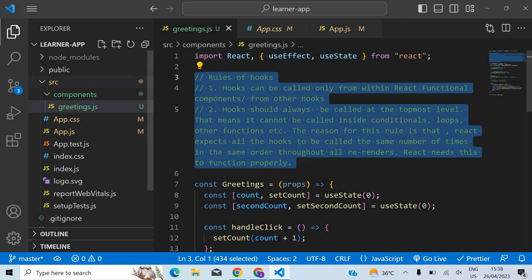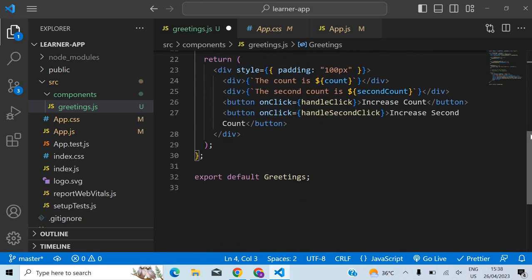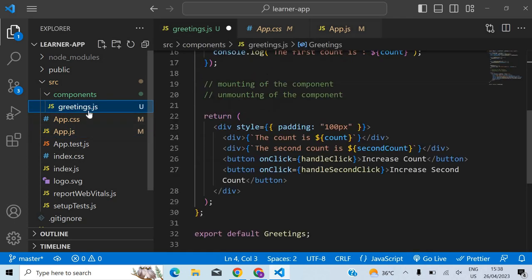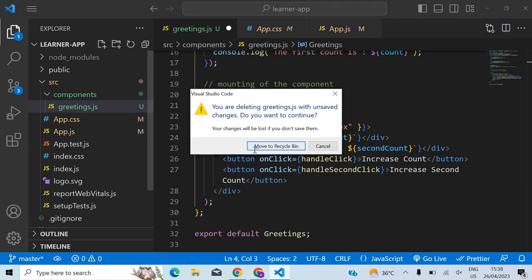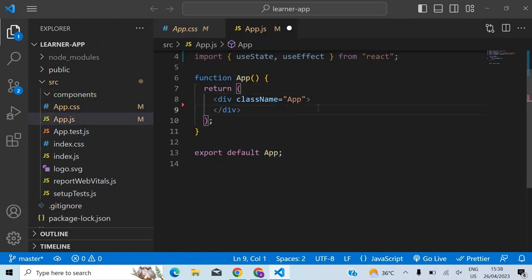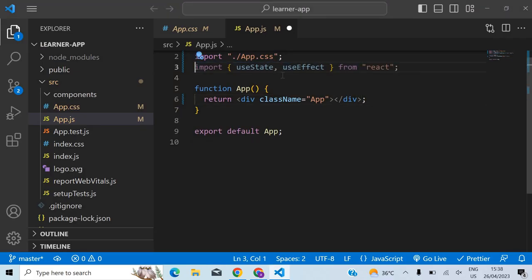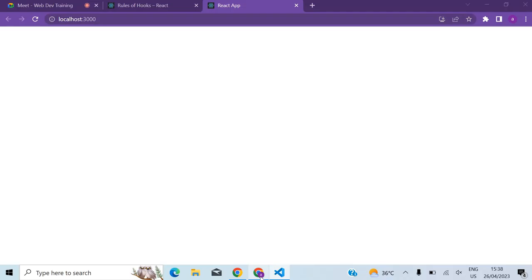So now what we'll do is, let me clean this stuff. Let me take this out. Let me delete everything. I'm going to delete this component completely. Now if you see, the component is not there. So we have an empty app right now.